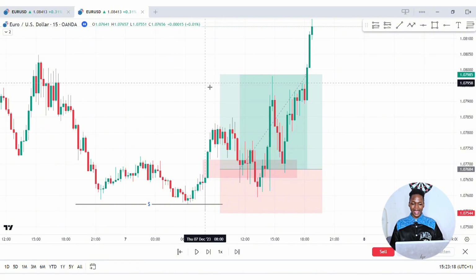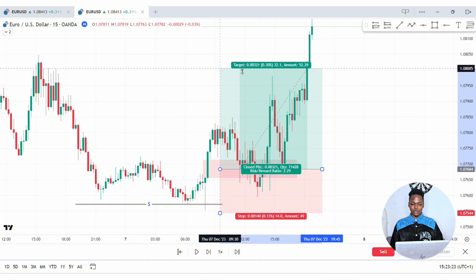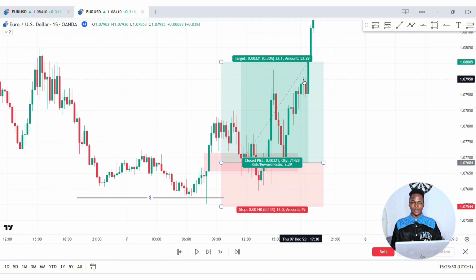You know that we'll be able to extract more profit if we target even more, but we are always sticking to the rules and sticking to our game, which is targeting opposite liquidity, and it's going to play well for us. Let's take a look at a different example right here.